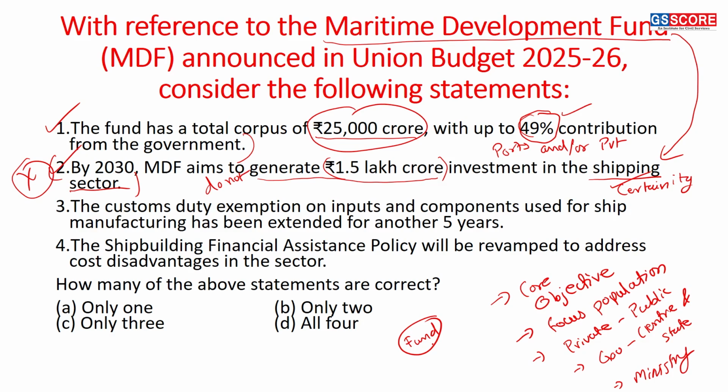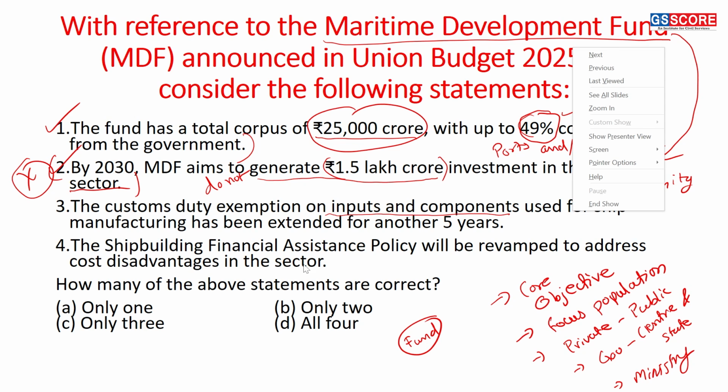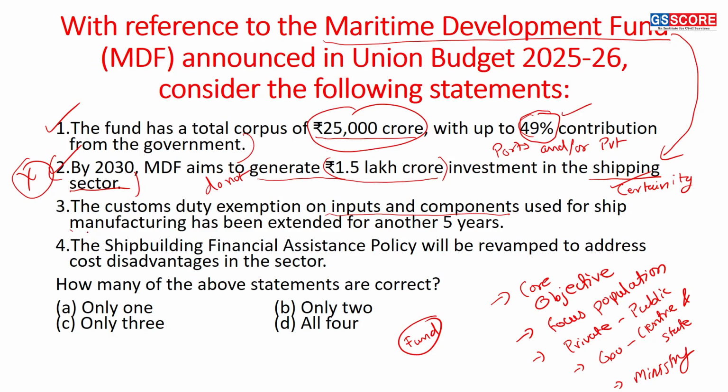All right. Third statement: customs duty exemption on inputs and components used for ship manufacturing has been extended for another 5 years. The statement is incorrect. It is extended for 10 years. Last, the shipping financial assistance policy will be revamped to address cost disadvantage in the sector. This particular statement is correct.